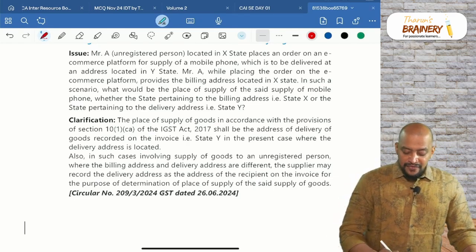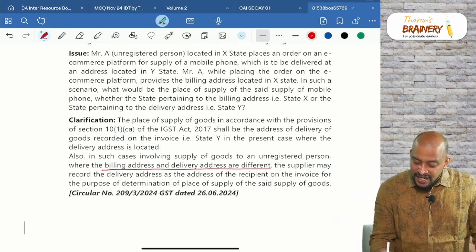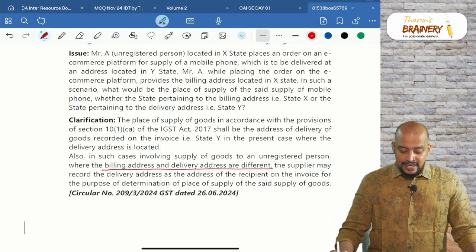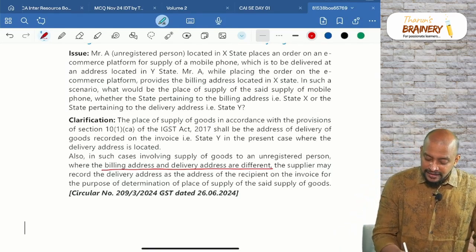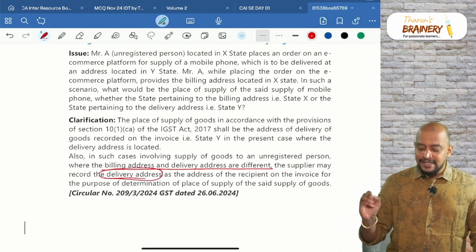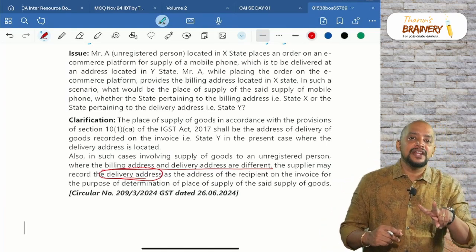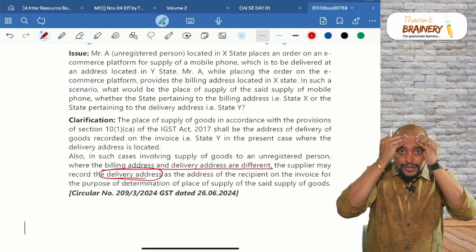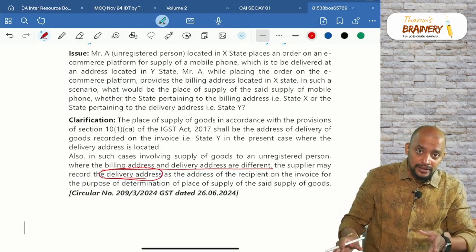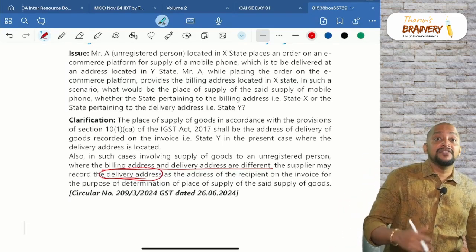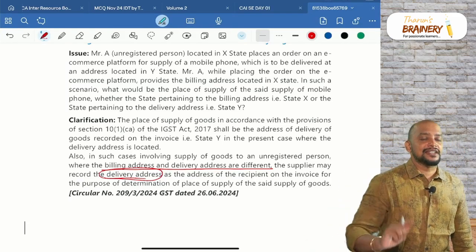Where the billing address and delivery address are different, the supplier may record the delivery address as the address of the recipient. So two points: if the billing address and delivery address match, or only one address is there, you take that address. If the billing address is different from the delivery address, don't take the billing address.